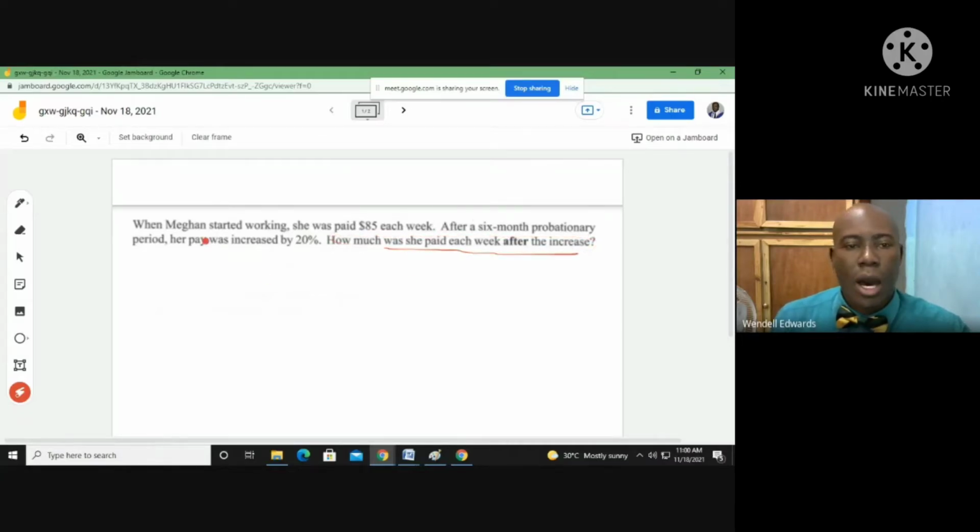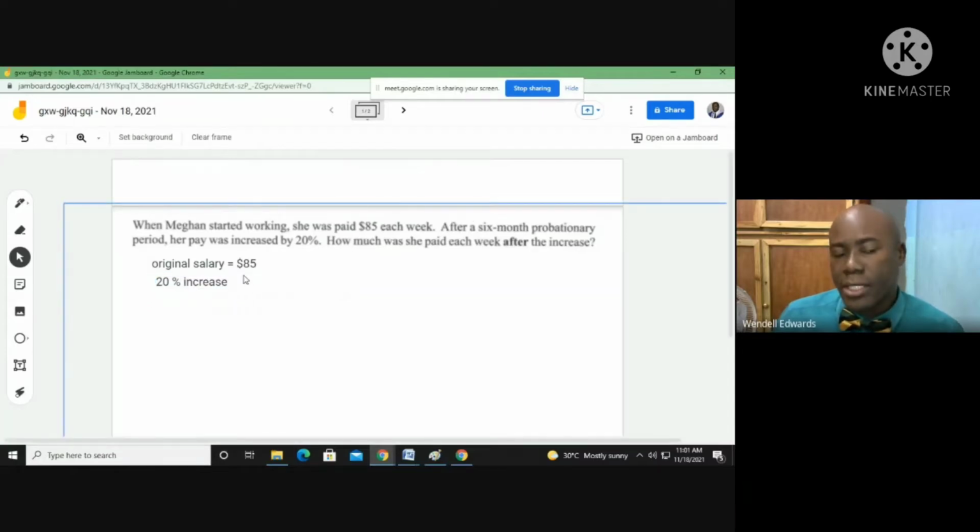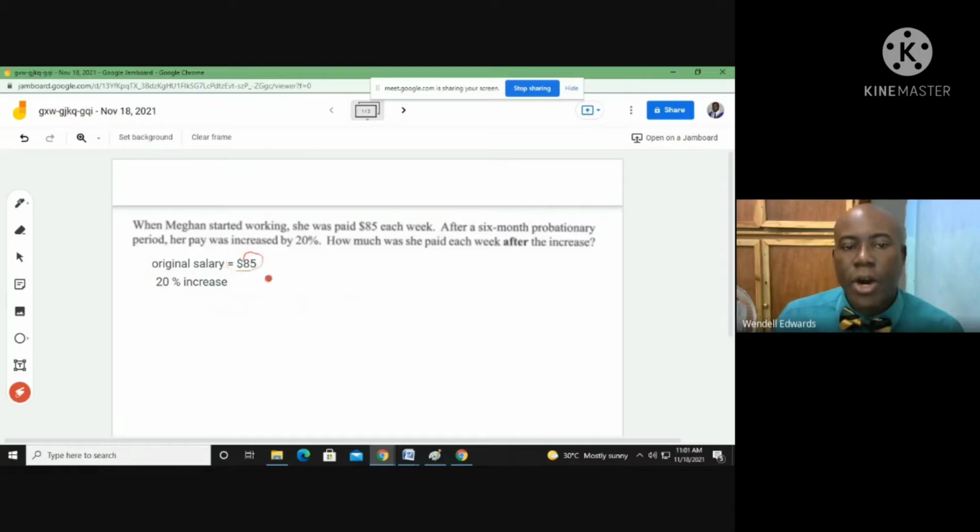In order to do that, we firstly need to know what she was being paid. So she was being paid an original salary of $85. This is what she gets normally. Then she got a 20% increase. Now, if her salary was increased by 20%, then we know that it went up. So this 85 will go up.